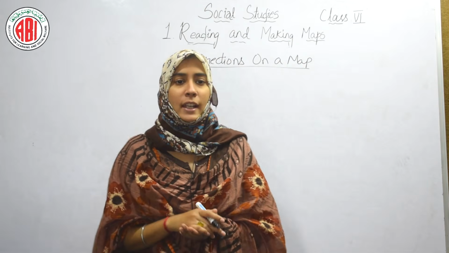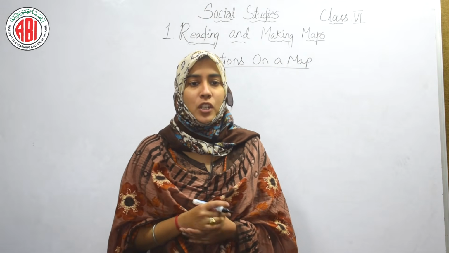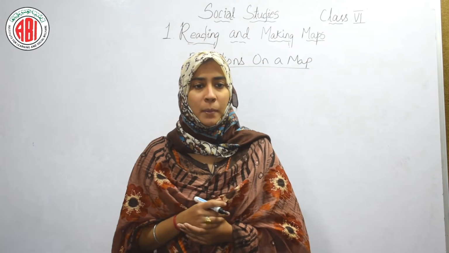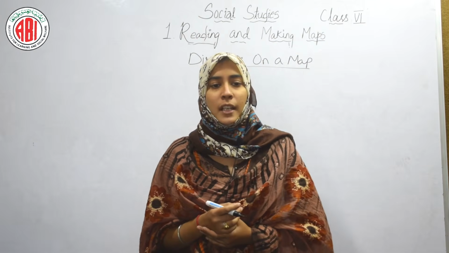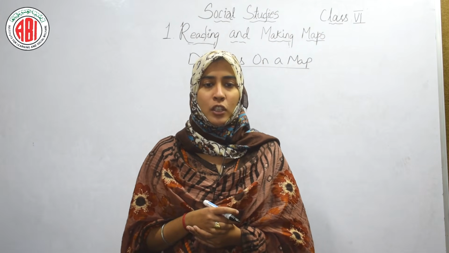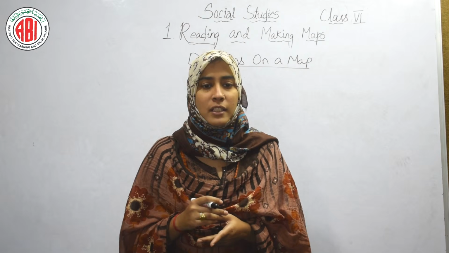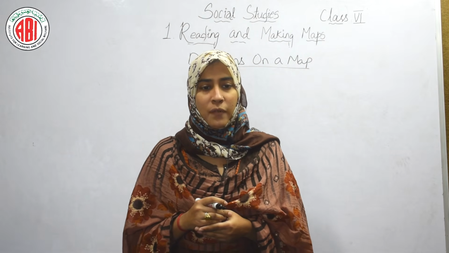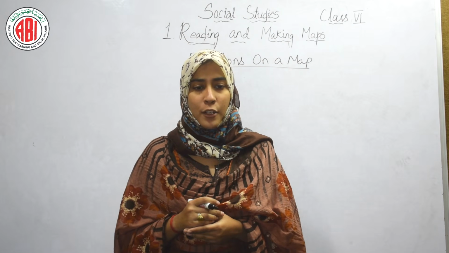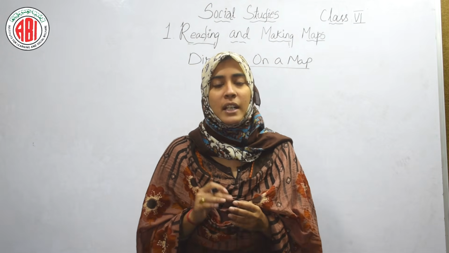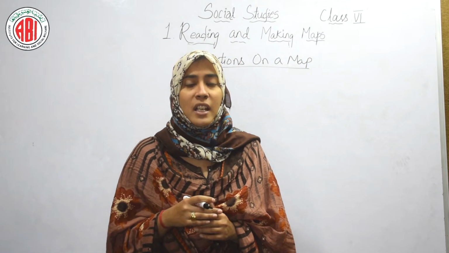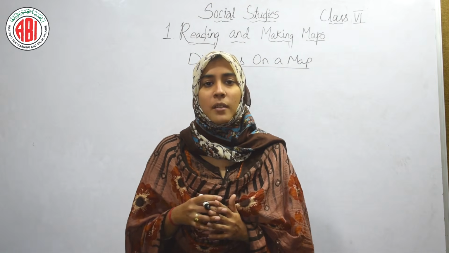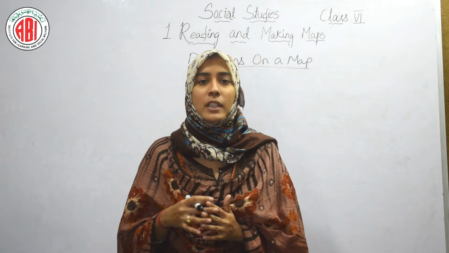Okay. Now let's see what the directions are on a map. Usually maps are prepared in such a manner that north is at the top of the map and south is at the bottom. Therefore, east is on the right and west is on the left. Maps may be made with south on the top or on the left. However, in such cases, a special mention will be made on the map and an arrow will be given showing north. There are certain special maps where south will be shown at the top of the map. However, in such cases, they will mention it specially on the map with the help of arrows.